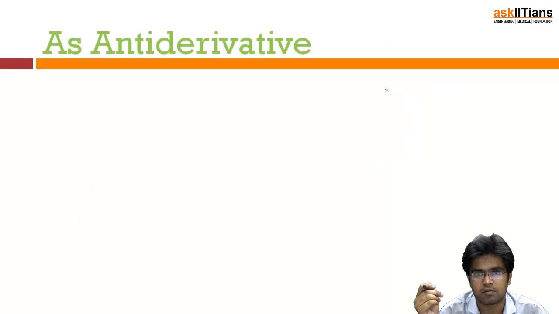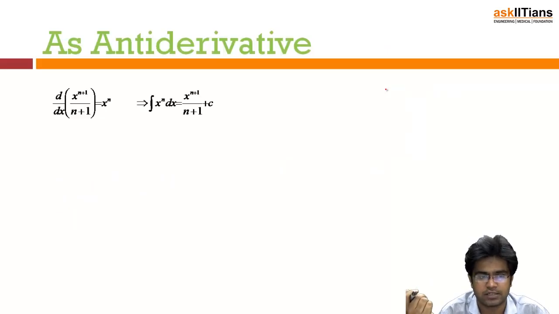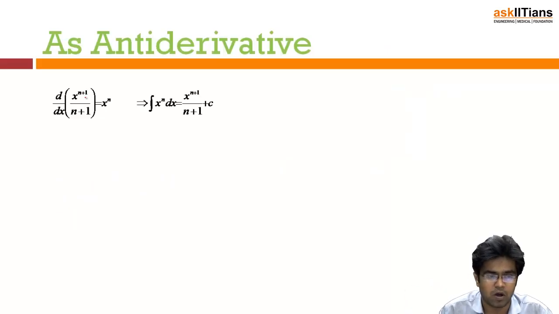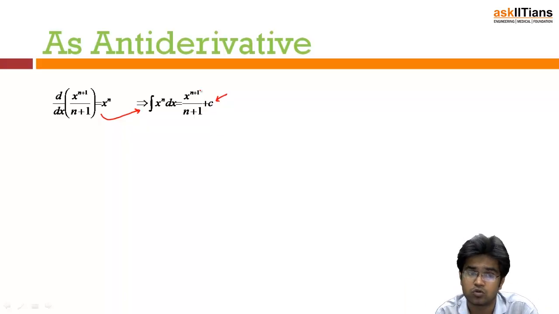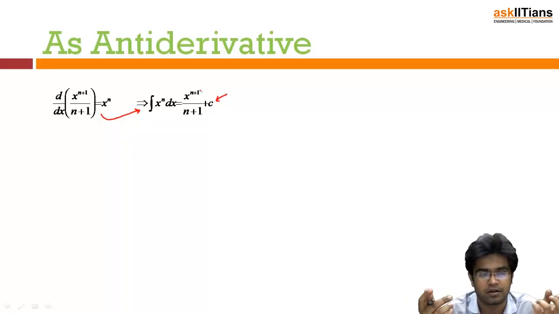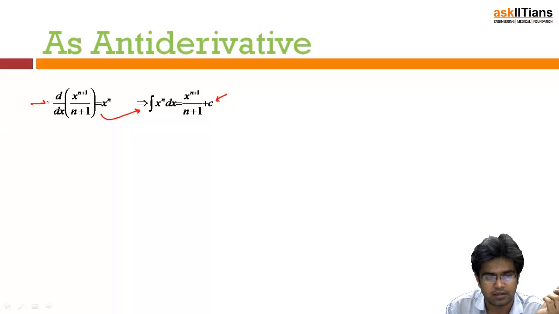So let's see some of the other formulas as antiderivatives. For example, d by dx of x to the power n plus 1 divided by n plus 1 is actually x to the power n. That means integration of x to the power n is x to the power n plus 1 divided by n plus 1, and then plus c we have to add. So for all those functions whose derivative you know, the reverse formula will be the integral. If you know that this is the differentiation of this function, that means this function's integration will